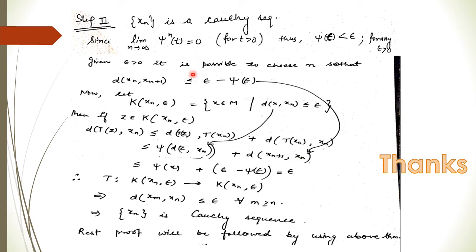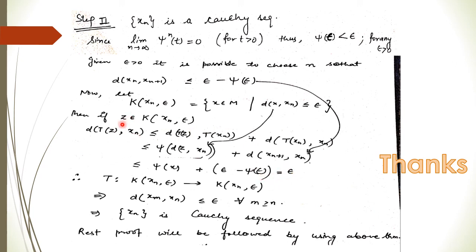Using this, it should be less than or equal to epsilon minus psi(epsilon), and since z belongs to this set, the distance of z and x_n is less than or equal to epsilon. So psi of this is less than or equal to psi(epsilon). Here it is not x, it is epsilon. So this psi(epsilon) will cancel out, and you are left with only epsilon. So we get that the distance of Tz and x_n is also less than or equal to epsilon.